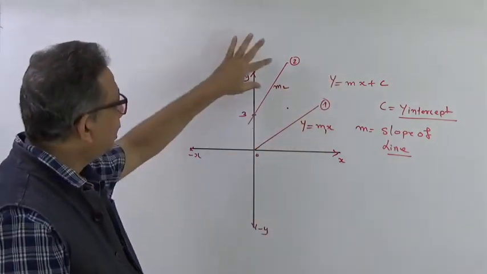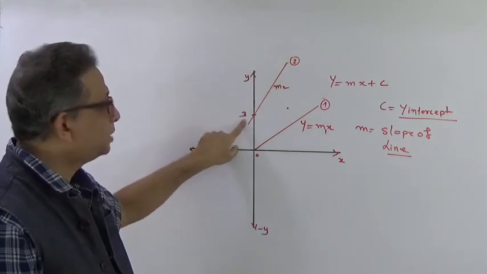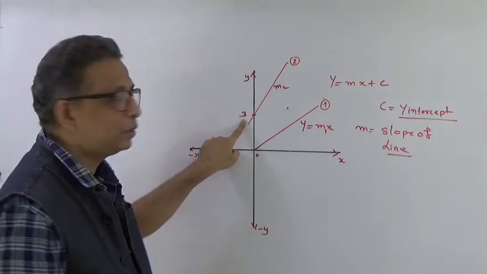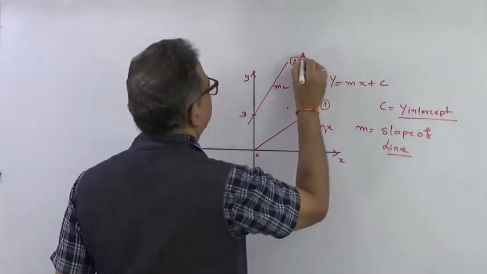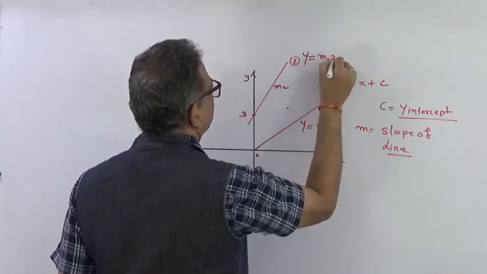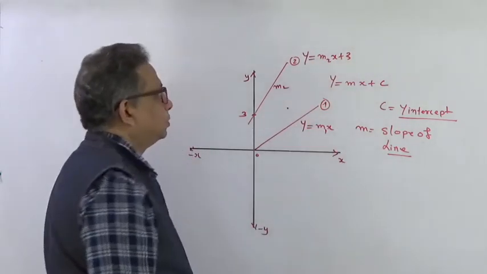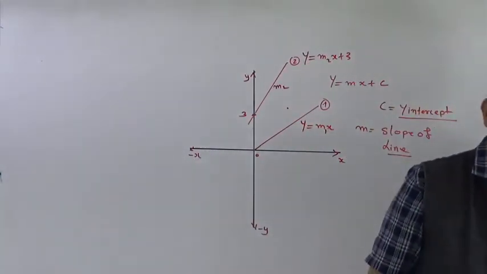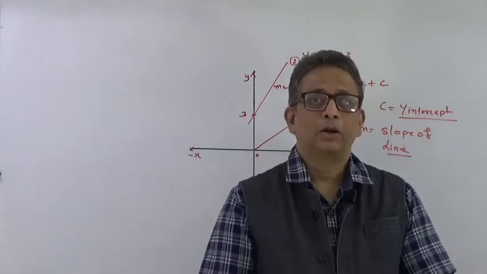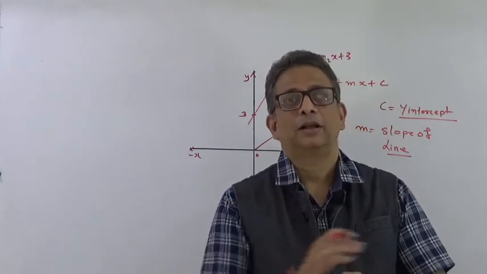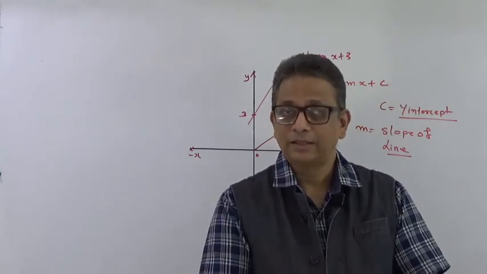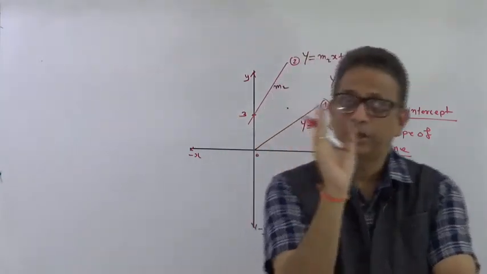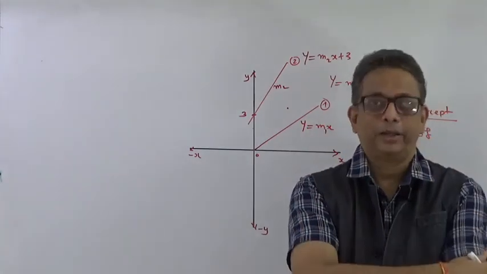Here the y-intercept is 3. Here what is the difference? This is having a y-intercept that is equal to 3. So the equation of this line would be written as y equal to m2x plus 3. So 3 is the point where the line meets the y-axis. Now you might ask, sir, why only y-axis? Because that is how the equation of the line is defined, right? As I've said, what is the basic graph? Just a dot is a basic graph. That is also a graph because it gives a relation between x and y.